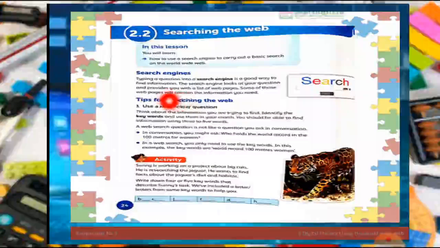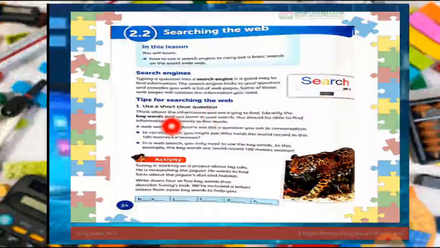And they will show you the list of information related to the website. We just enter a word and they will show the number of websites, the list of web pages, websites which are related to that query or the question. Okay, now how do we search the web? Here are tips for searching the web.